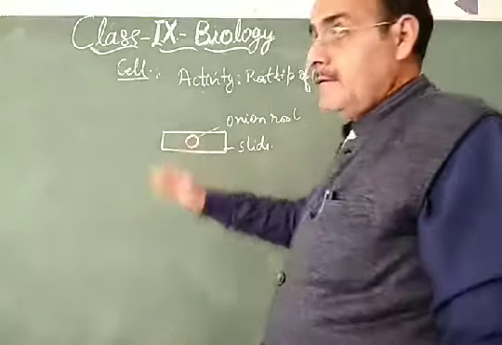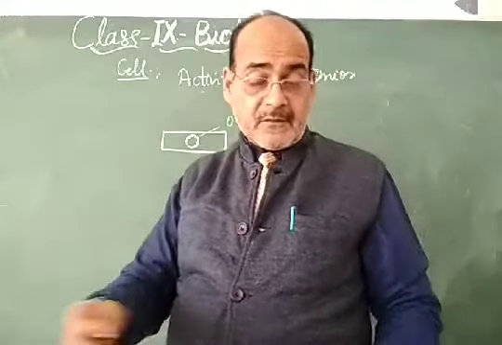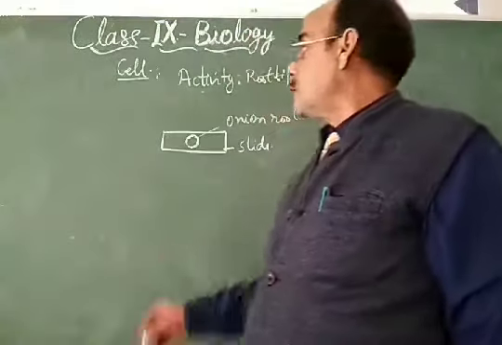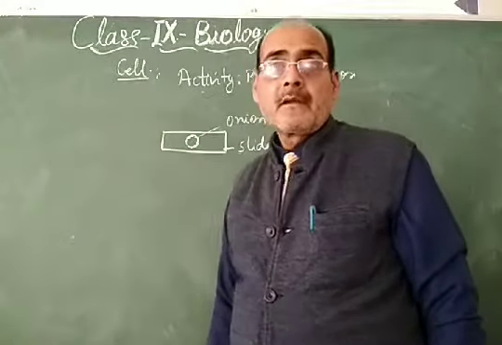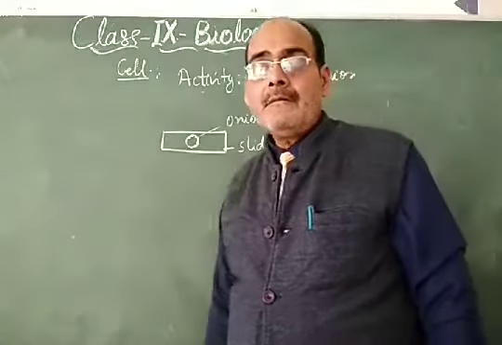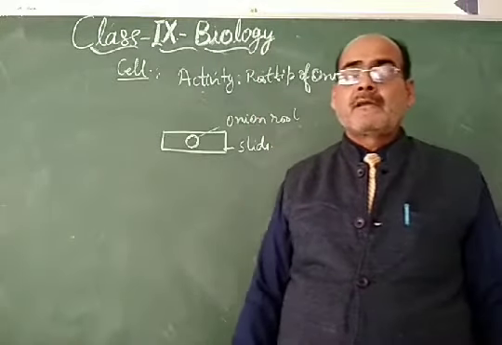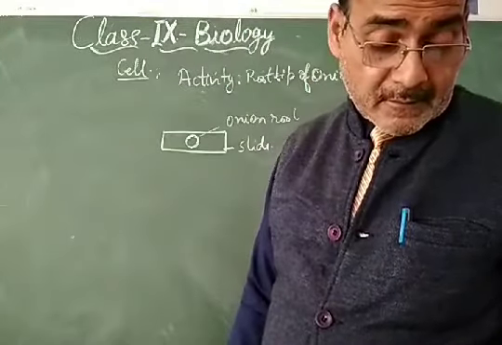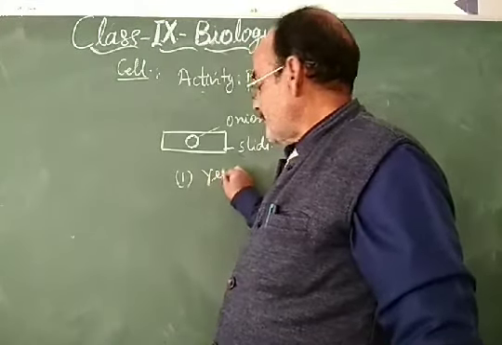So my dear student, the answer will be yes, because the root tip has so many growing tissues, the meristematic cells. Meristematic cells are always ready for cell division. So they look alike in the same shape and size because they are meristematic cells. So question number 1 answer will be yes.